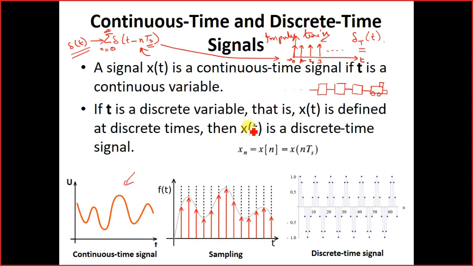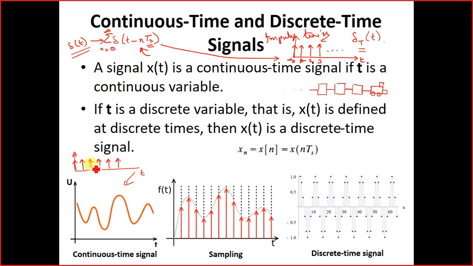So if you see what will happen, we will get a series of one multiplier at equidistant time intervals.